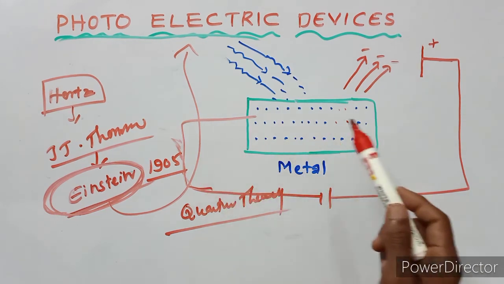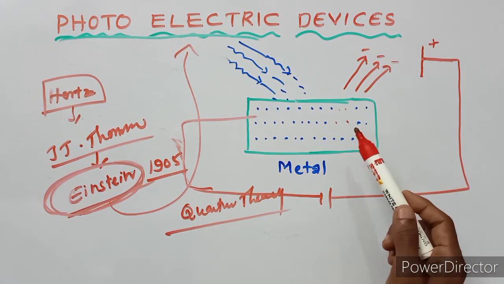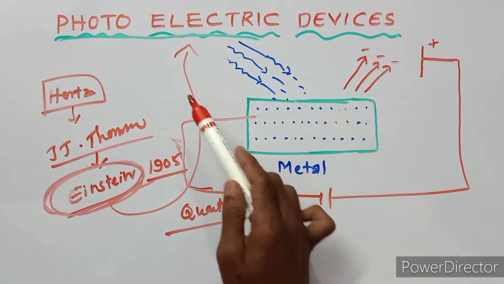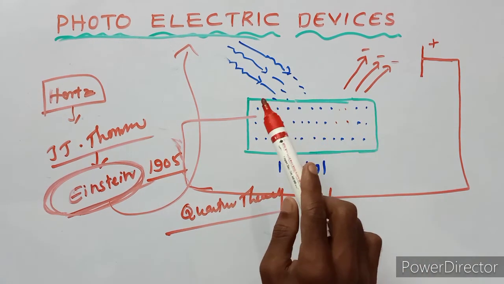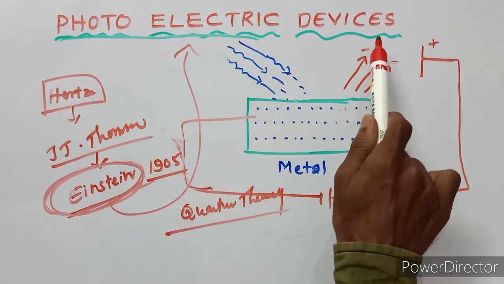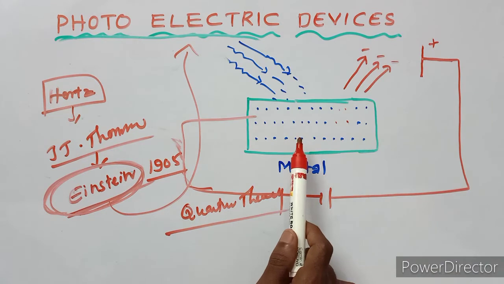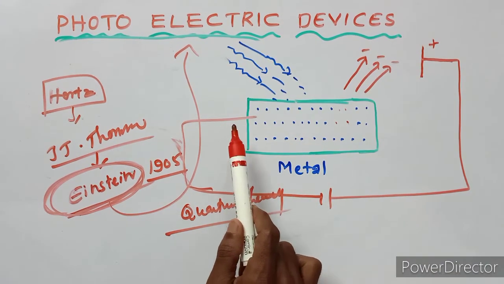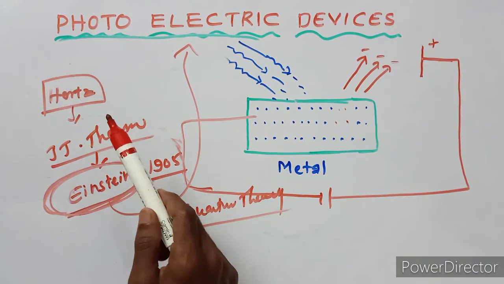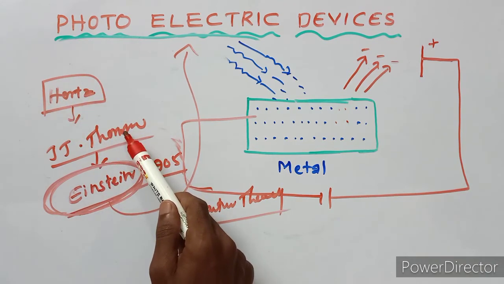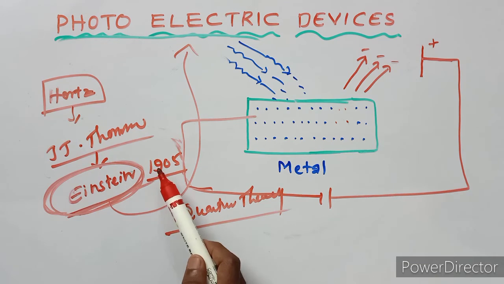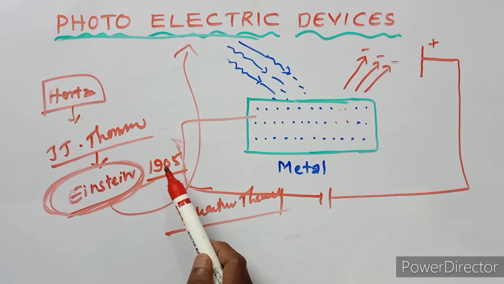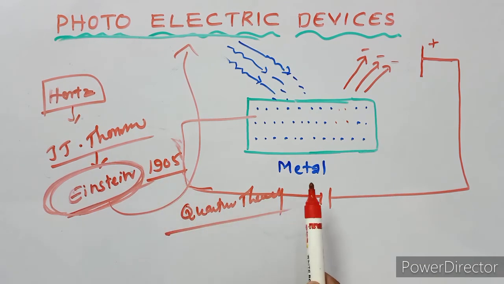So this is the photoelectric effect. Which devices satisfy the photoelectric effect, those devices are called photoelectric devices. This effect was first discovered and observed by Hertz, first confirmed by J.J. Thomson, and finally successfully explained by Albert Einstein with the help of the quantum theory of light.